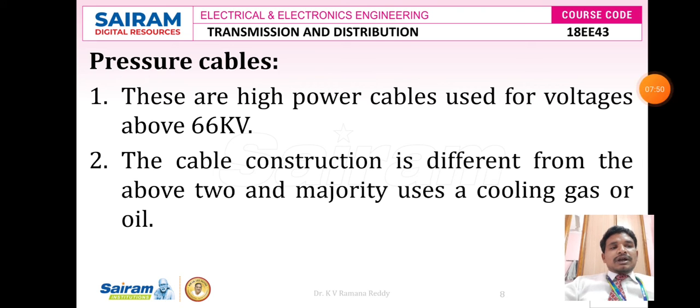The next type of cables are called pressure cables. These are high power cables which are used for voltages above 66 kV. The cable construction is different from the above two, and the majority use a cooling gas or oil. Generally oil ducts or oil channels are there in pressure cables.